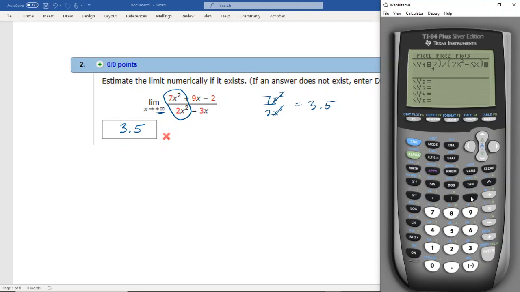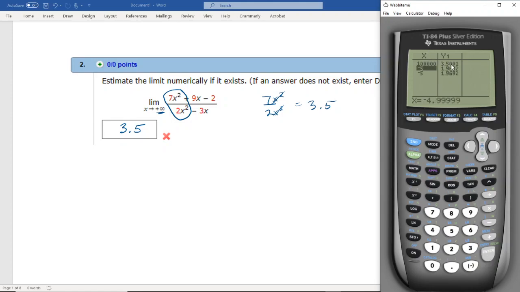And again, these are the early on ones that we did. And what we're going to do is we're going to go back to the table, which is already set up in ask mode. We can clear these out, but what I want to do is, since I'm going close to positive infinity, I just want to put a large number. Let's try 100,000.